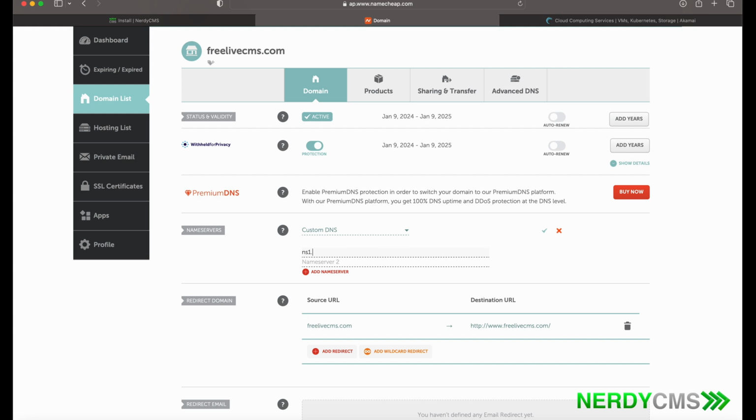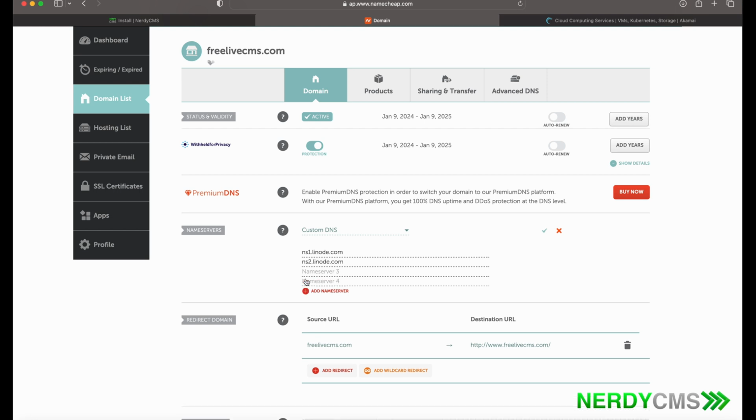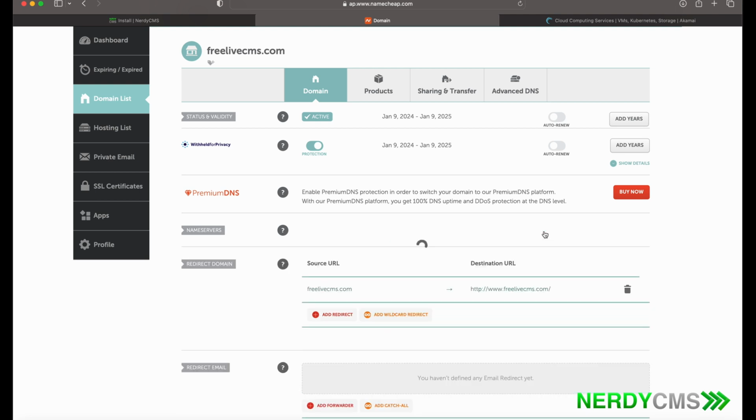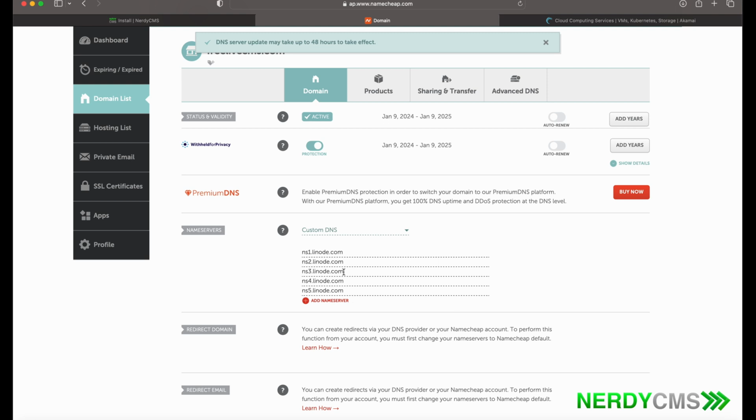So to start this, you would need to type in ns1.linode.com. You will go all the way up to ns5.linode.com. So next will be ns2.linode.com. After that, it would be ns3.linode.com. After that, it would be ns4.linode.com. And then finally, it'll be ns5.linode.com. Make sure you click the check mark to save your changes. And that is it. Now head over to linode.com.